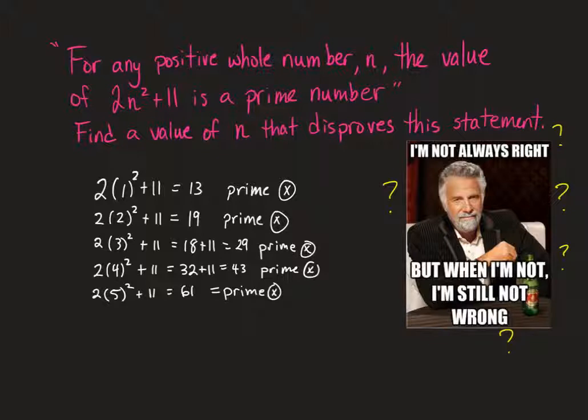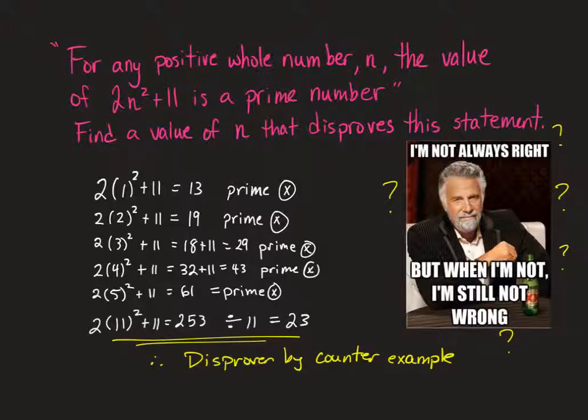And there is. You're like, well, this 11 is the thing that's going to give the counterexample. So if you just make this part a factor of 11, then it's not prime, right? So we just throw 11 in. That gives you 253. So what we would then do is say, okay, well, that divided by 11, and you check your calculator, and that's going to give you 23, right? So therefore, this one here is a counterexample, and you would put your final statement there.